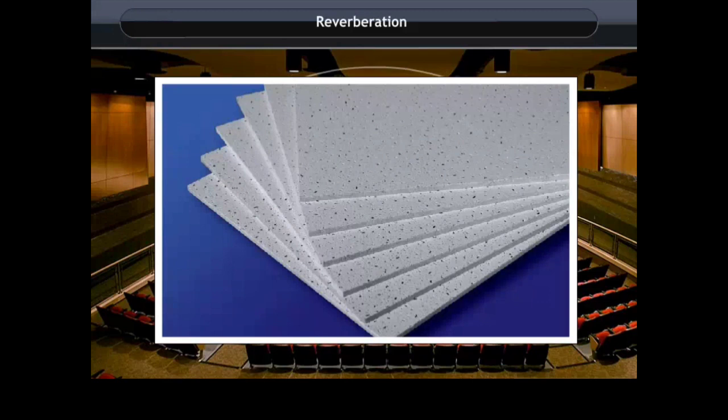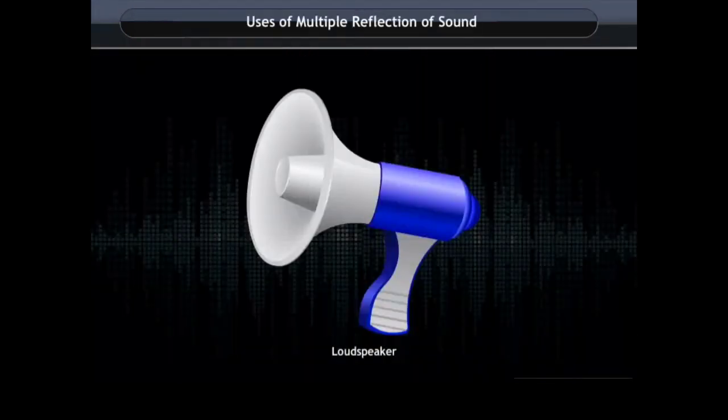draperies. Look at the loudspeaker. How does it work? It is designed as a conical shape to send sound in a particular direction. The narrow end acts as a mouthpiece.